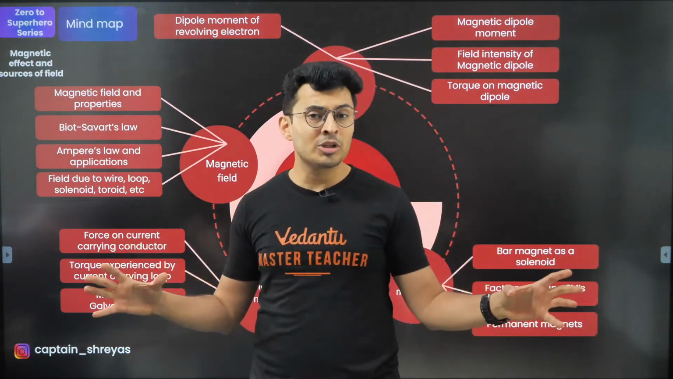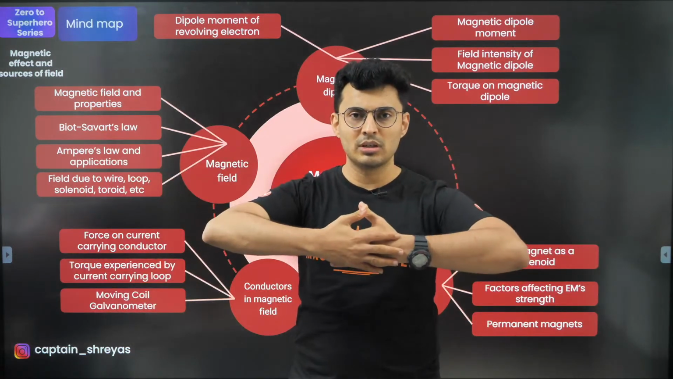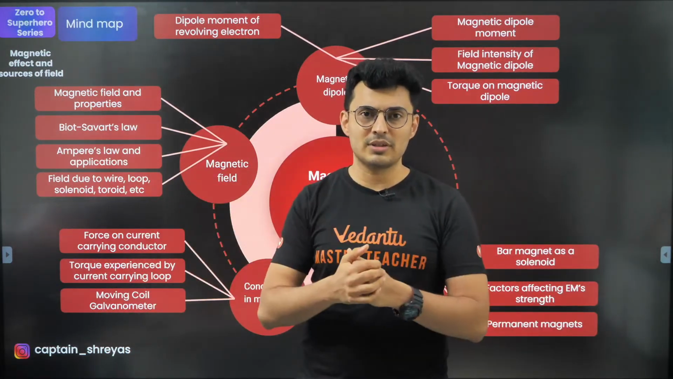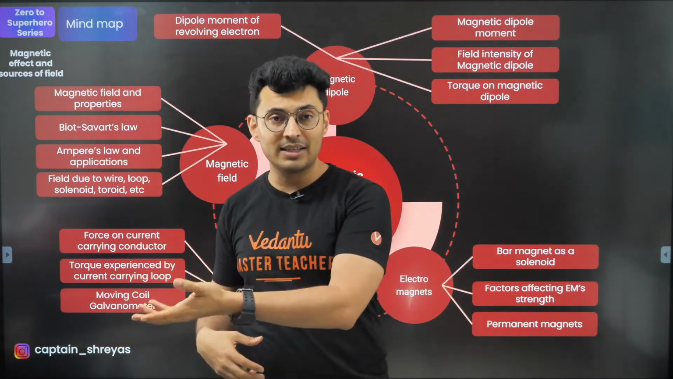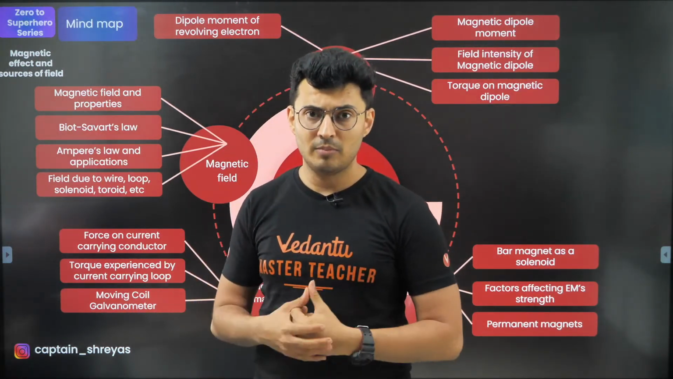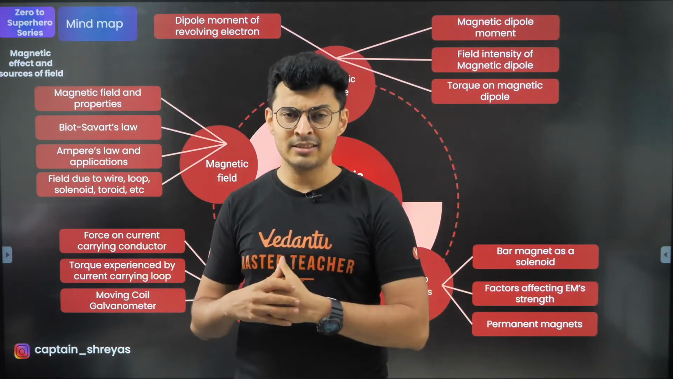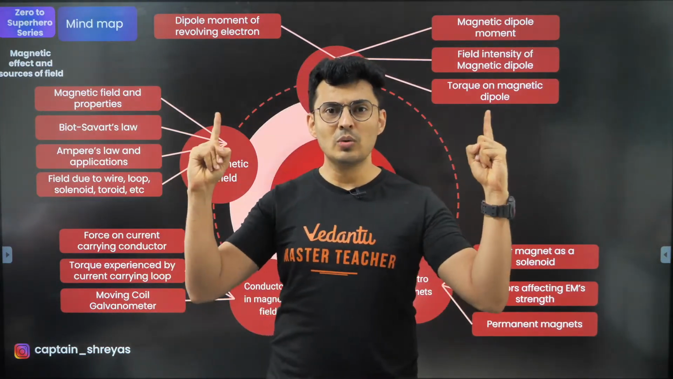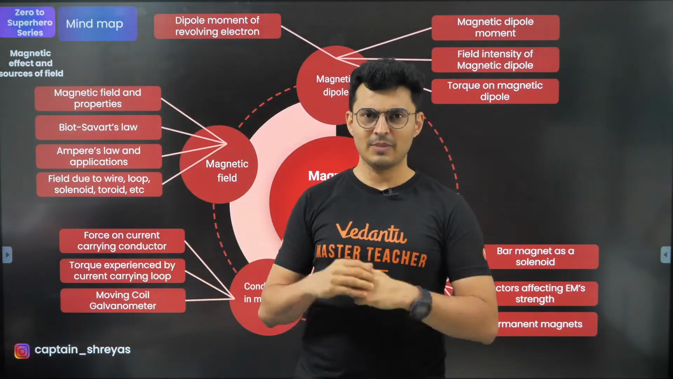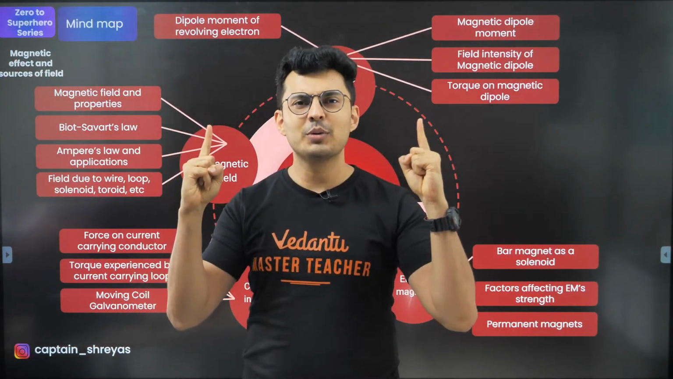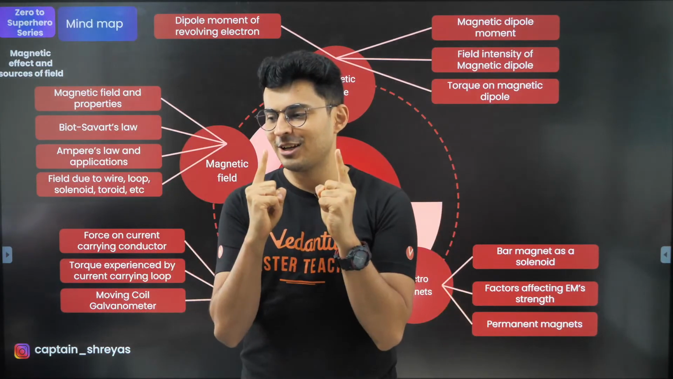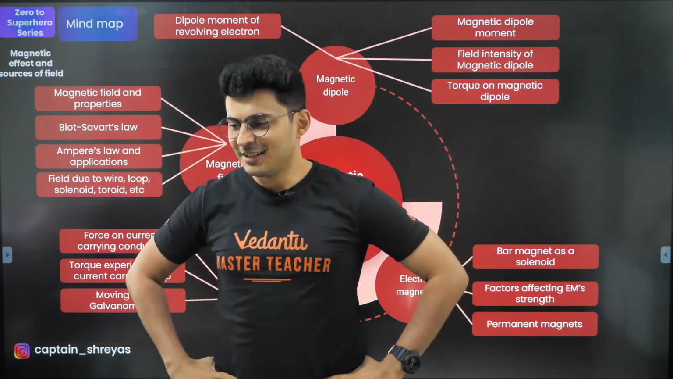And there could be some questions which could be a combination of both effects as well as sources. So something generates the field and it also affects some other part of the circuit or the device. Example, two parallel wires carrying current. What do you think will happen? Will they attract or will they repel?